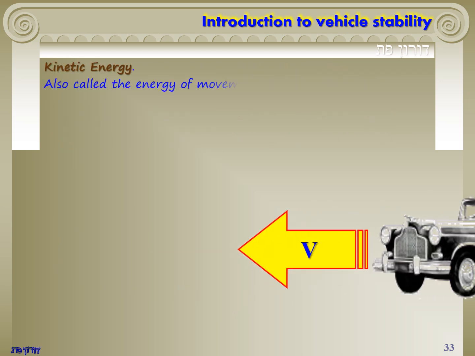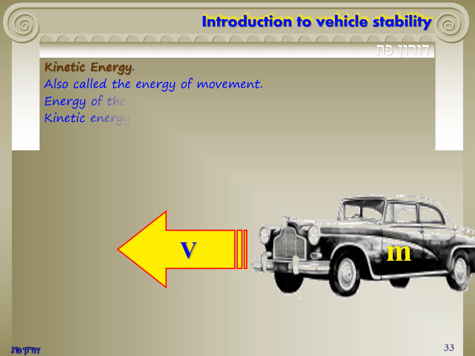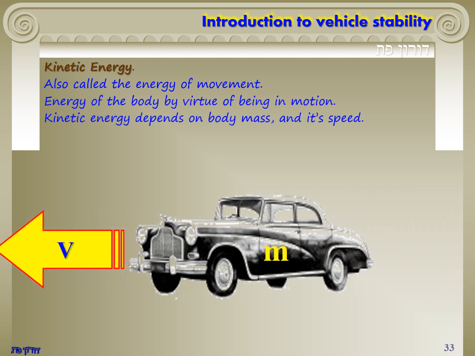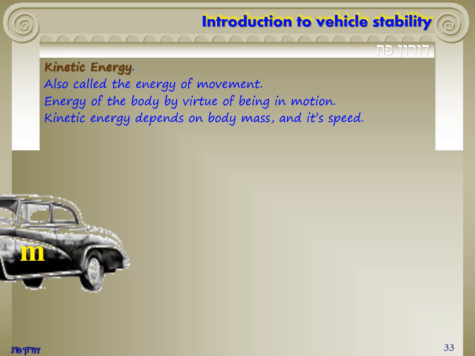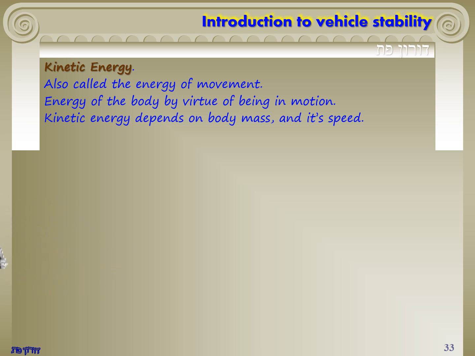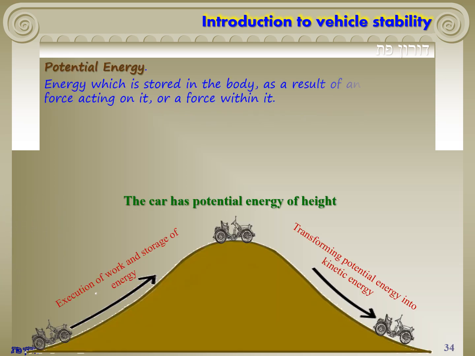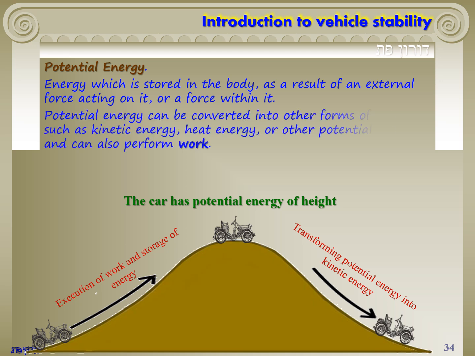Kinetic energy. Also called the energy of movement. Energy of the body by virtue of being in motion. Kinetic energy depends on body mass and its speed. Potential energy. Energy which is stored in the body as a result of an external force acting on it, or a force within it. Potential energy can be converted into other forms of energy, such as kinetic energy, heat energy, or other potential energy, and can also perform work.